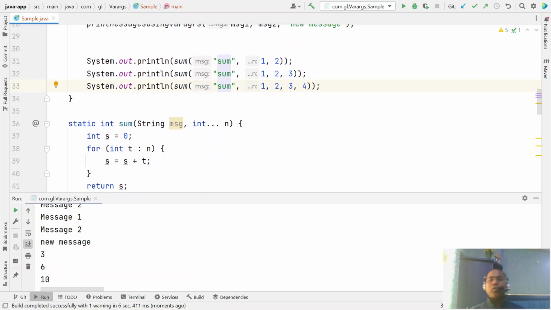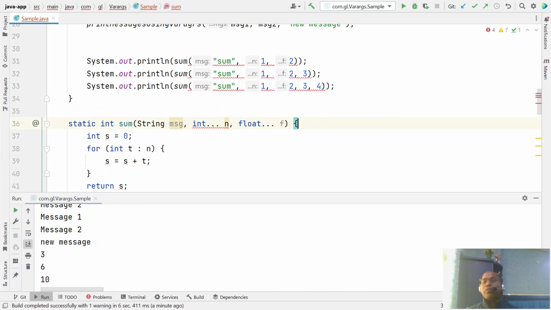So these are the two rules you have to follow in the case of a variable argument parameter. First, this variable argument parameter must be your last parameter, okay? And this should be only one. You cannot say here I want a float dot dot dot f. Even this is not allowed.